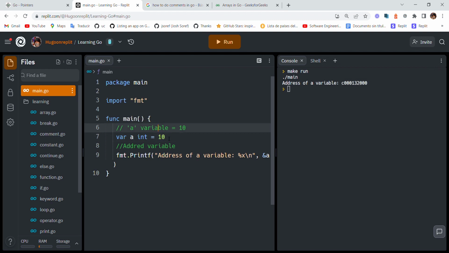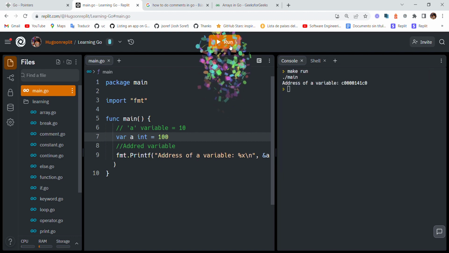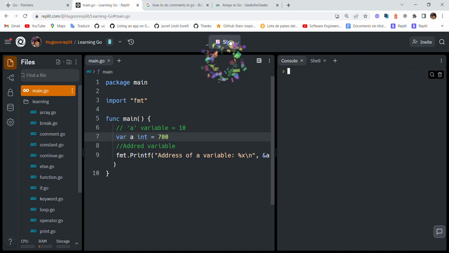So if a equals 100, we would be seeing different sequences. So actually, we're not seeing different sequences now. I'm just going to change this. Now we're seeing different sequences. So, yep. So I'm just going to say this.